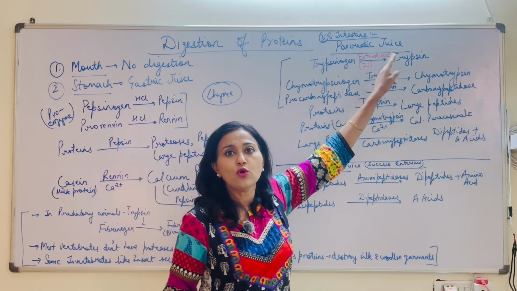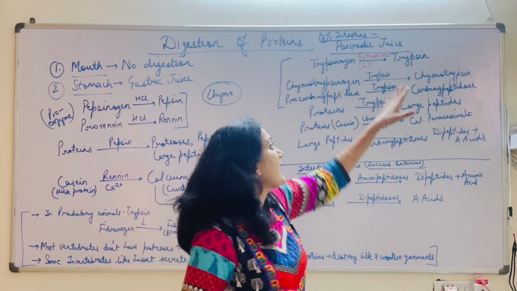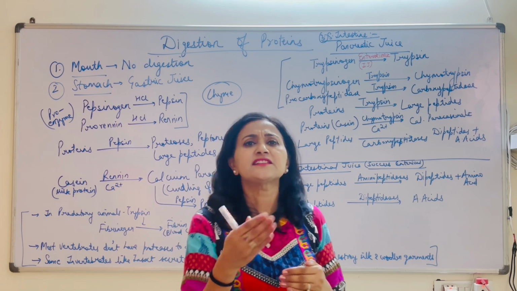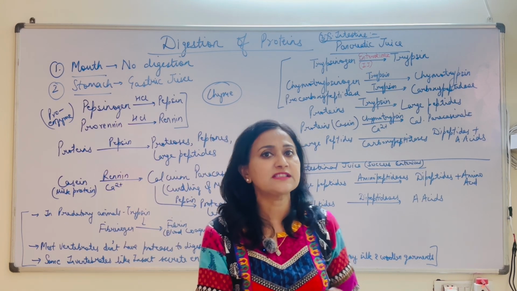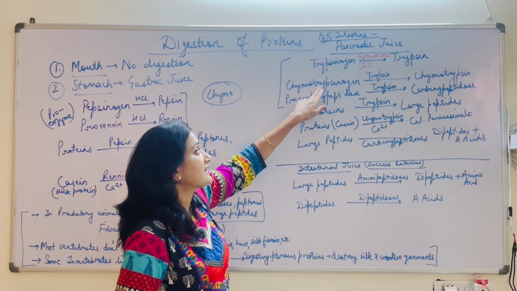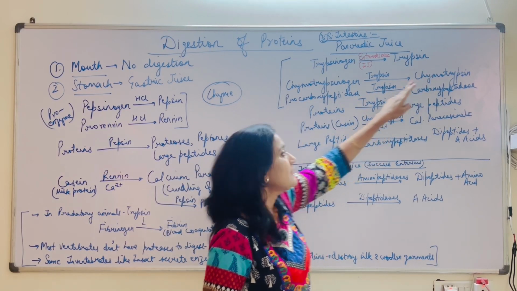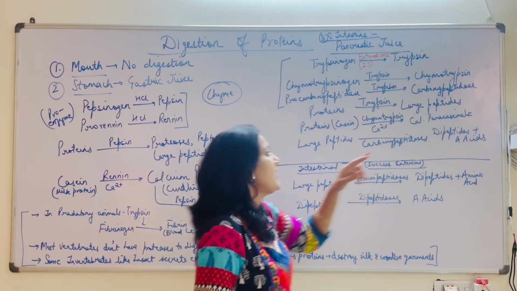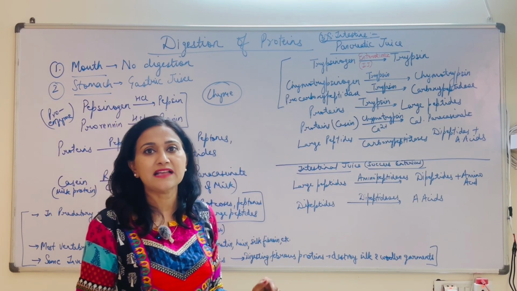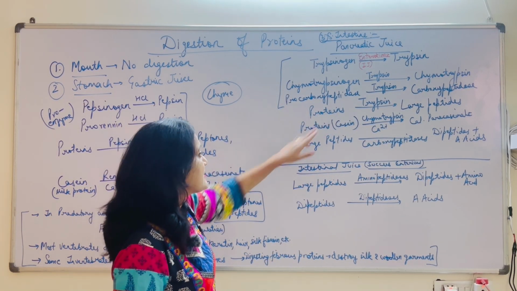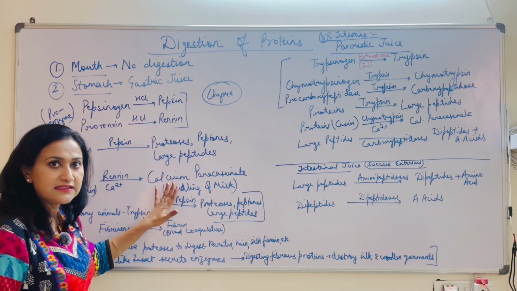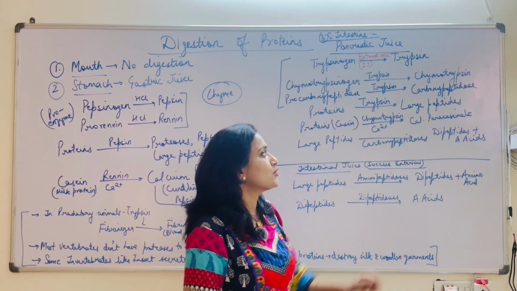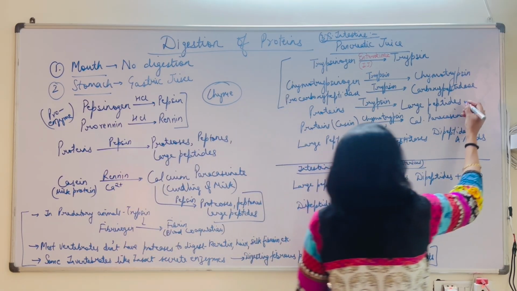Similarly, trypsin is also autocatalytic, that is, first enterokinase is required for activating a few molecules of trypsin, and then they keep on activating their own molecules. Plus, they also activate chymotrypsinogen into chymotrypsin and procarboxypeptidase into carboxypeptidase. Once all these proteolytic enzymes are activated, the larger proteins left in the stomach and all the other components are again changed into larger peptides and